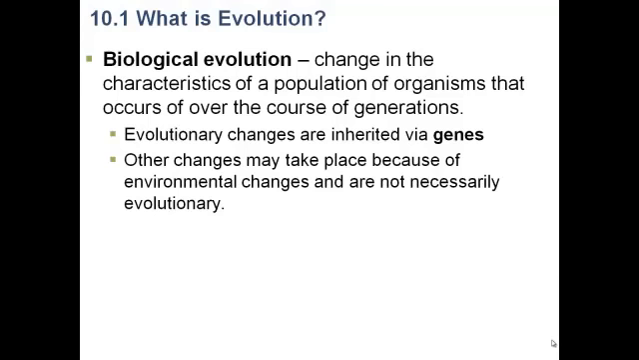All the changes that are part of what we define as evolution are characteristics of organisms that are inherited via the genes. Other things may happen to an organism over the course of their lifetime, but these changes, these alterations in their phenotype, are not heritable. In other words, they can't be passed to their offspring, and so they are not part of this discussion of evolution. Evolution is the discussion of a population that changes over time as you go from one generation to the next.